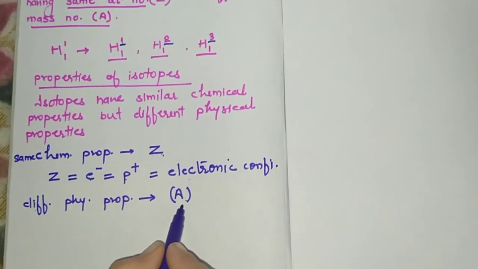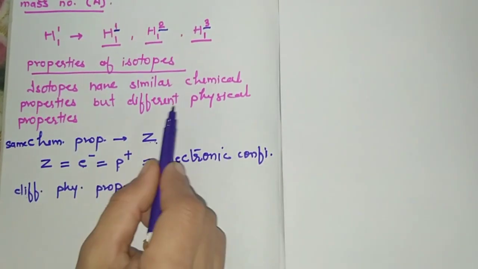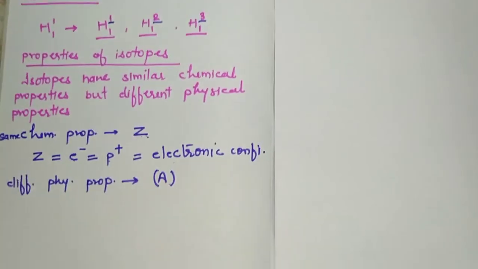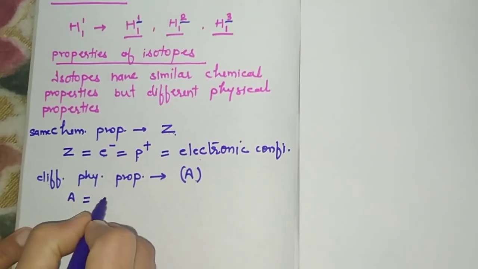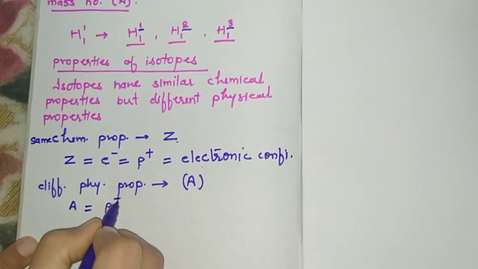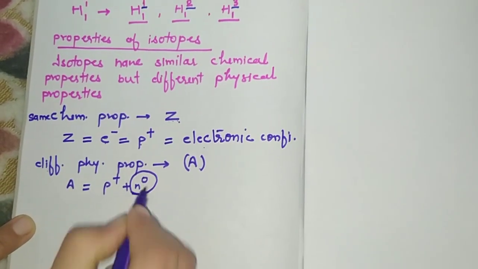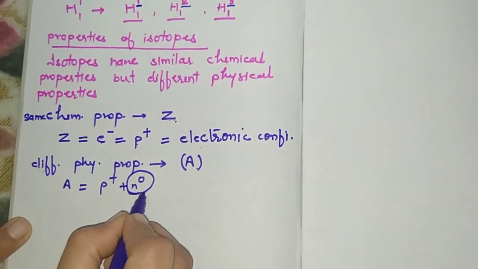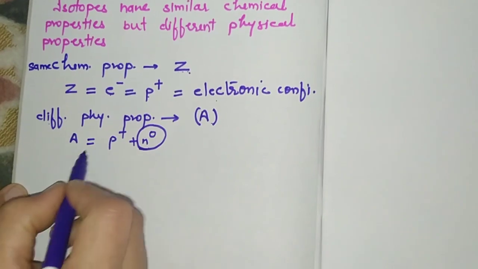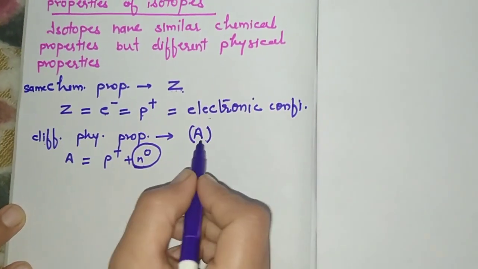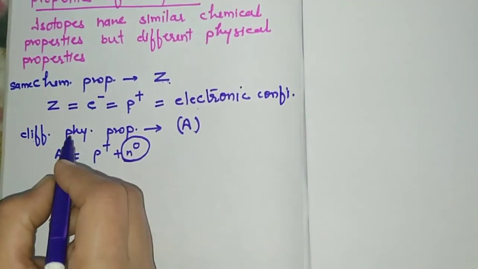When atomic masses are different, they have different physical properties. The number of neutrons varies here, therefore the atomic masses change and therefore the physical properties are different.